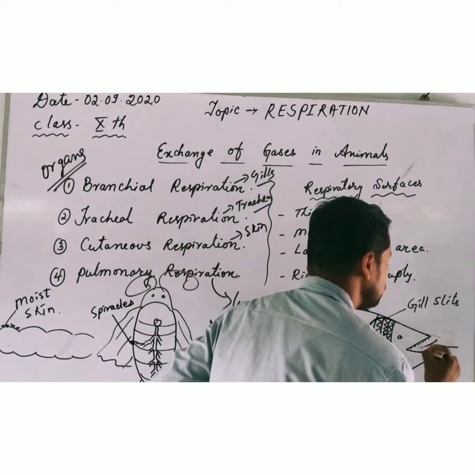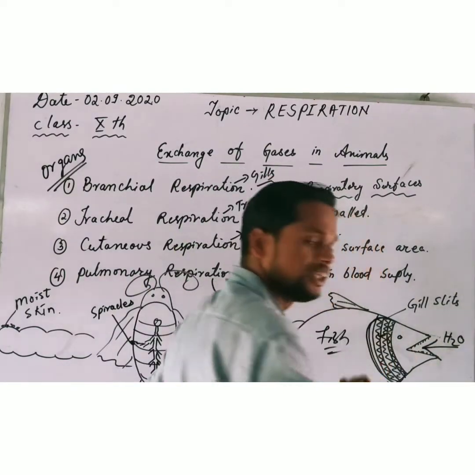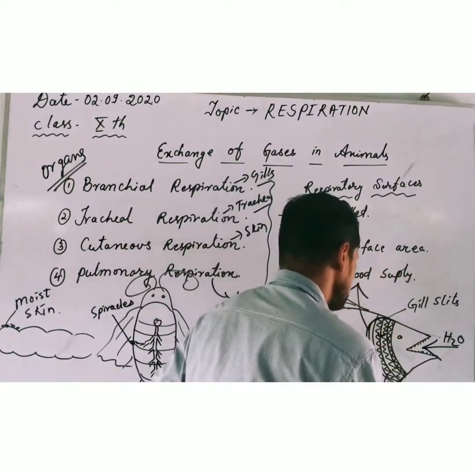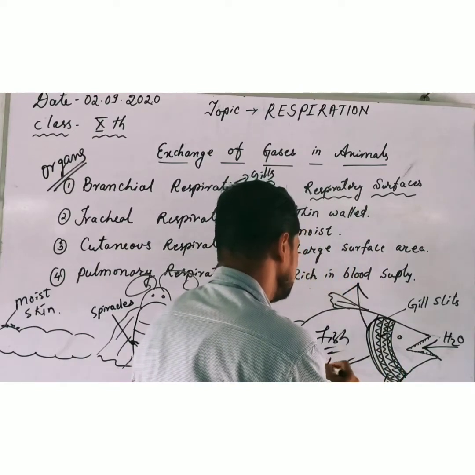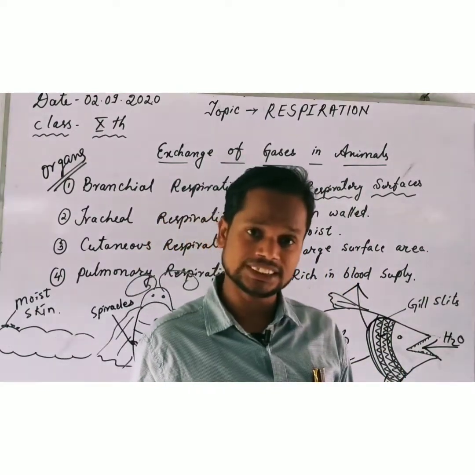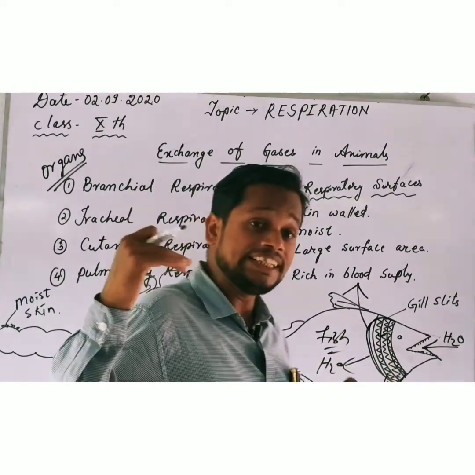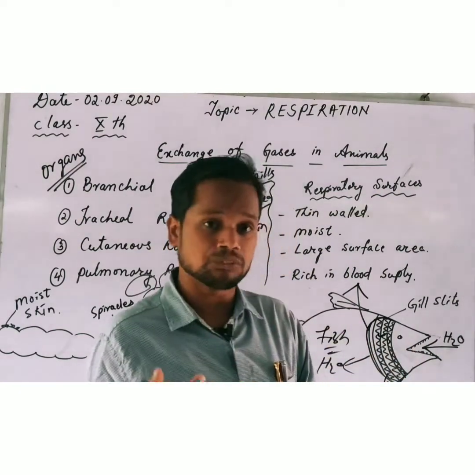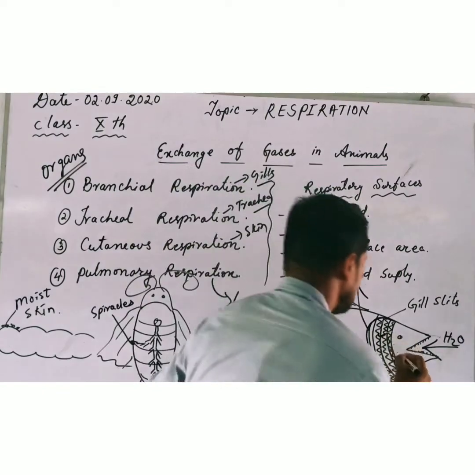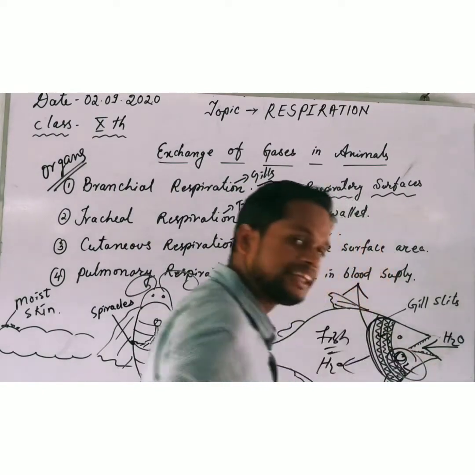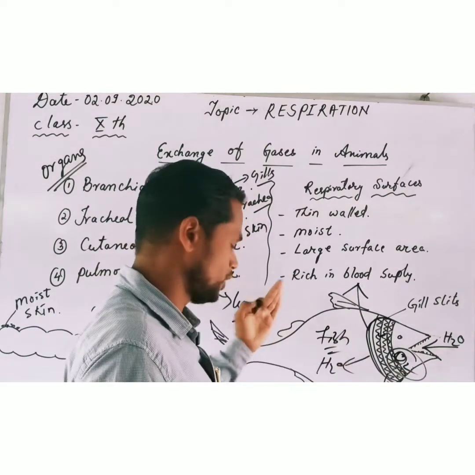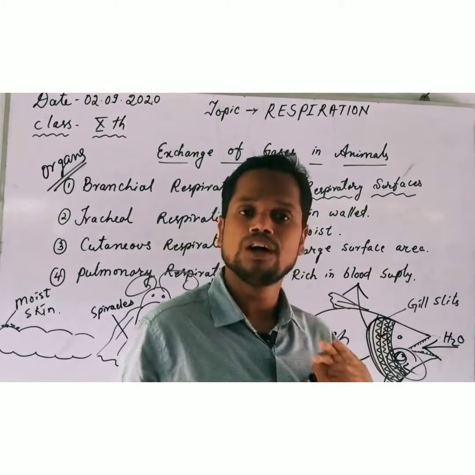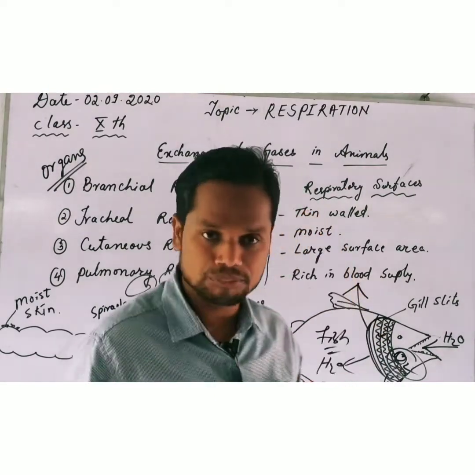When it opens the mouth, a water current enters the mouth with oxygen. When it closes the mouth, water is released out through the operculum, means through the gill slits. So there is entry and exit of water. During this entry and exit of water through the gill slits, the O2 dissolved in water is absorbed by the gills and supplied to the fish. Okay, this is branchial respiration in fishes, the respiration by the help of gills.